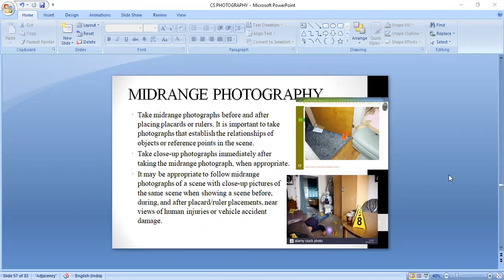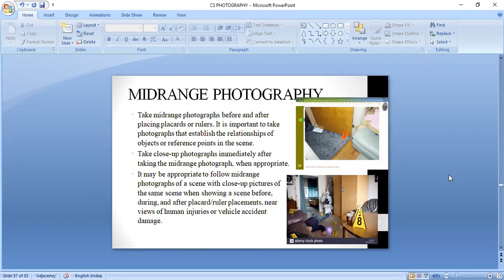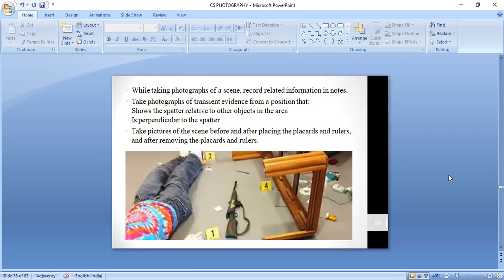So once you have finished your mid-range photographs, you come to your next, that is your close-up photography. But just before that, we'll see some other theory portions. While taking the photographs of a scene, record related information in notes. So while you are taking the photographs, where did you locate your evidences? The evidence that you are taking the photograph of, where is it located?